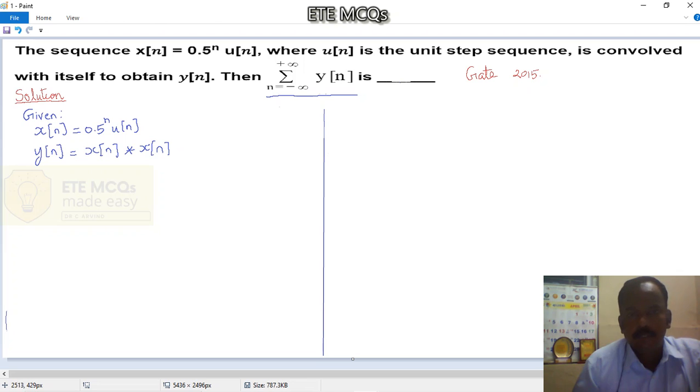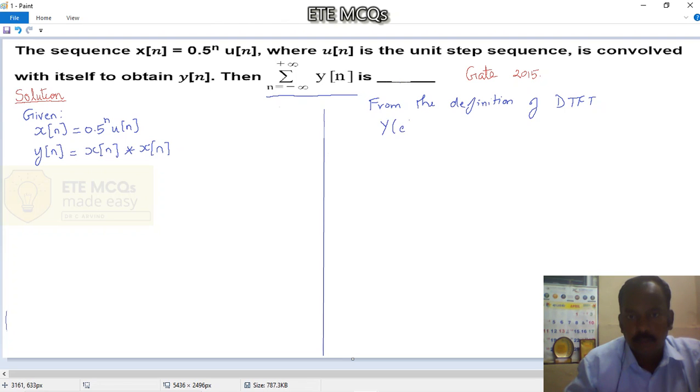Now, if you notice this particular expression that we are supposed to identify, this has got a strong or close correlation with discrete time Fourier transform. So let us just refer to the definition of discrete time Fourier transform. So from the definition of DTFT, let me write the definition in terms of Y of e power j omega.